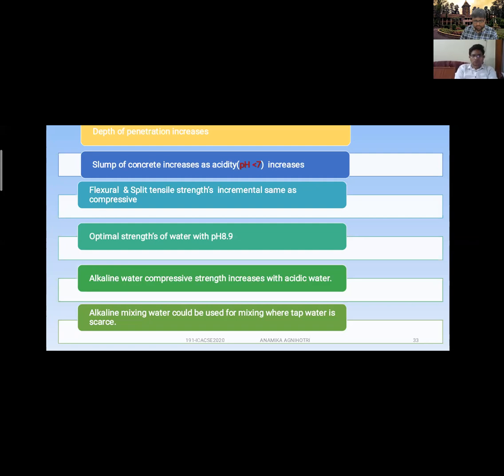So overall, to sum it up, I can say that I can replace cement with GGBS up to 45%, and fine aggregate up to 5%, and we can make our structures more sustainable, and can make our environment more sustainable. And similarly, if there is scarcity of tap water, then we can use alkaline water in place of that water.